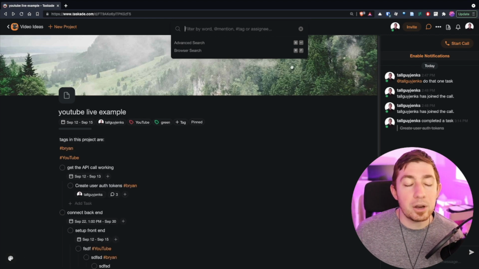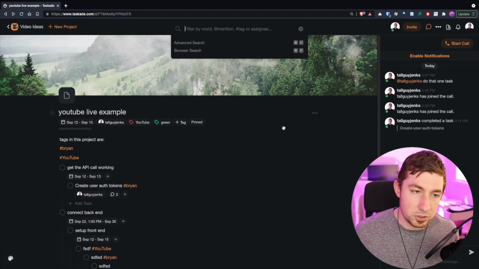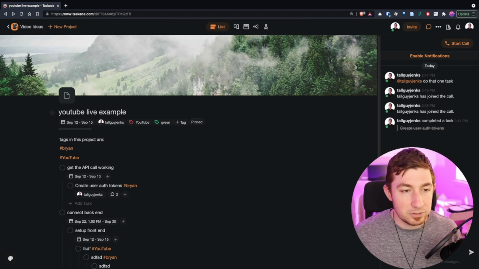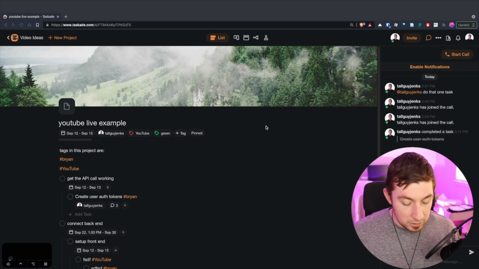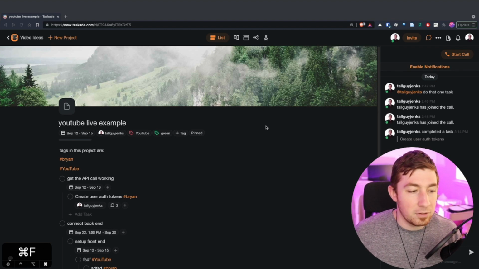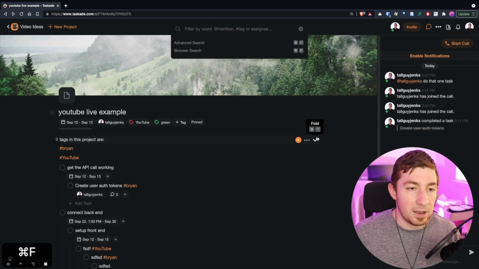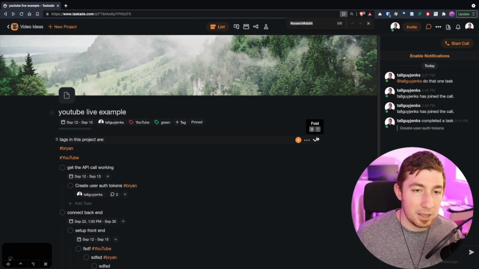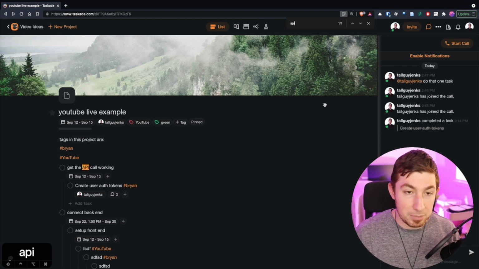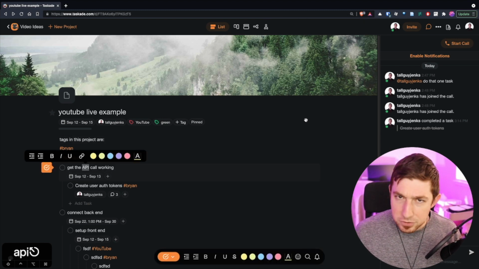But what if I wanted to search with the browser search, not Taskade's search? So let's just do Command F. Now in the bottom left, there's the screen key display. So I can do Command F, and then because I'm already here and I'm still holding Command, F again. And now I'm actually using the browser search, API, whatever. But what is that advanced search feature that I just popped up?